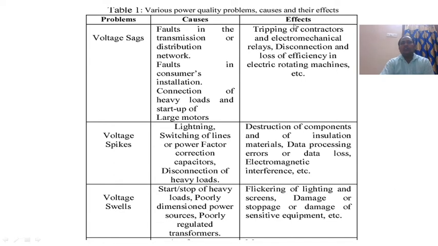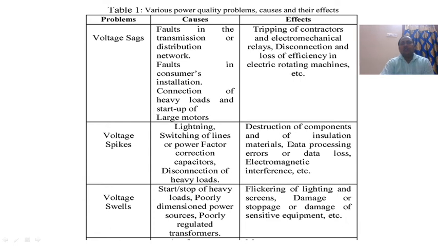What are the effects of voltage sags? Tripping of contactors and electromechanical relays, disconnection and loss of efficiency in electric rotating machines, etc. Voltage spikes: causes are lightning, switching of lines or power factor correction capacitors, disconnection of heavy loads.